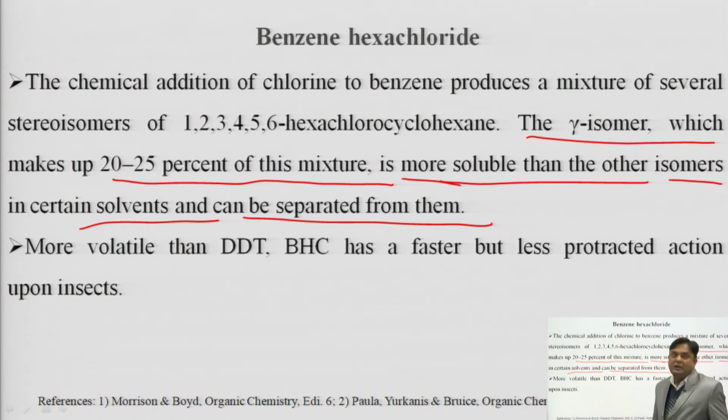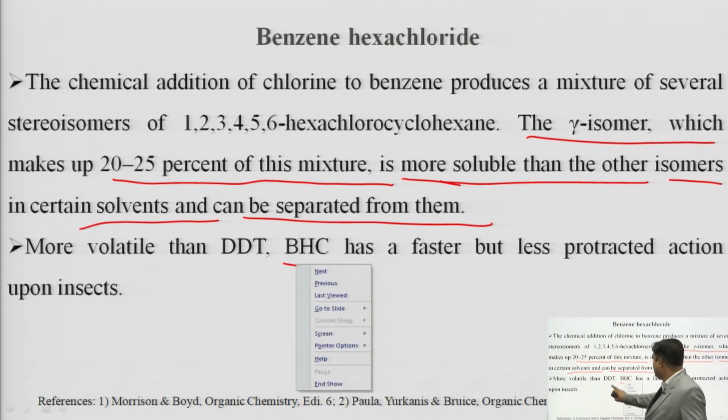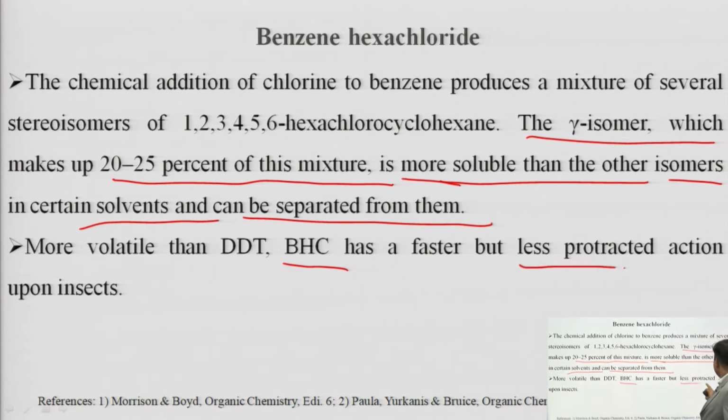Again, BHC is more volatile than DDT. BHC has a faster but less protracted action upon the insects. As we have discussed DDT, we found that DDT is insoluble in water and may cause bioaccumulation in the human body because of that insolubility, while BHC is more volatile than DDT and has a less protracted action upon the insects.